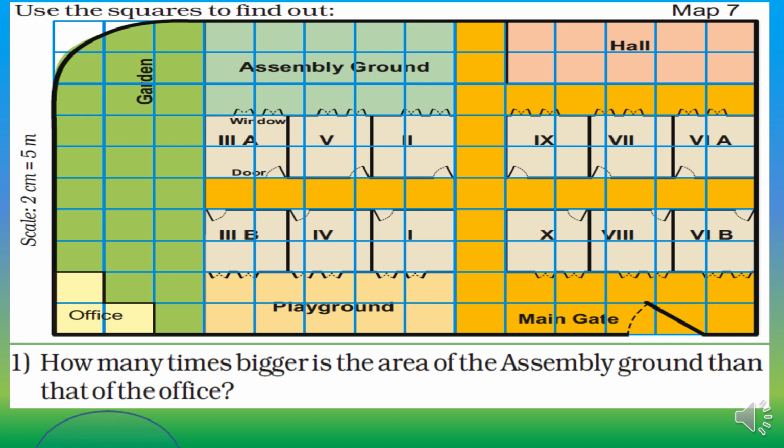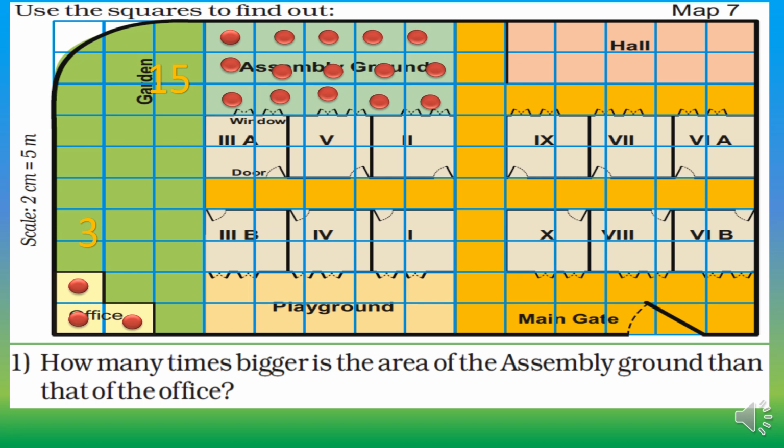So here you can see the office, and here is the assembly ground. You can see the squares in both the office as well as the assembly ground. Using these squares you can measure that the office has 1, 2, 3 squares, right? The assembly ground has 1, 2, 3, 4, 5, 6, 7, 8, 9, 10, 11, 12, 13, 14 and 15 squares. So the assembly ground has 15 squares and the office has 3 squares.